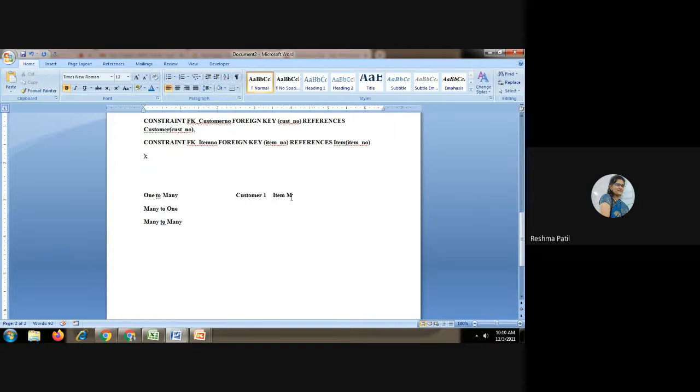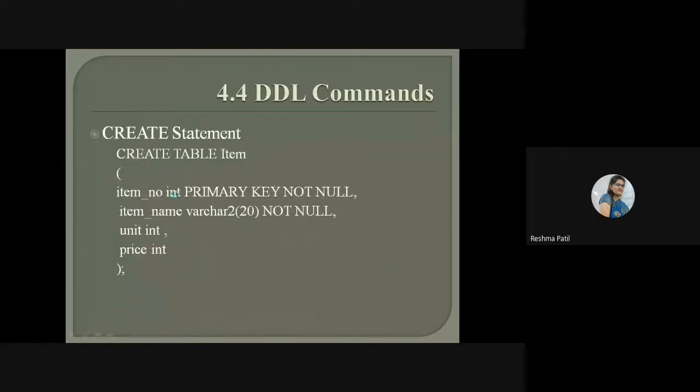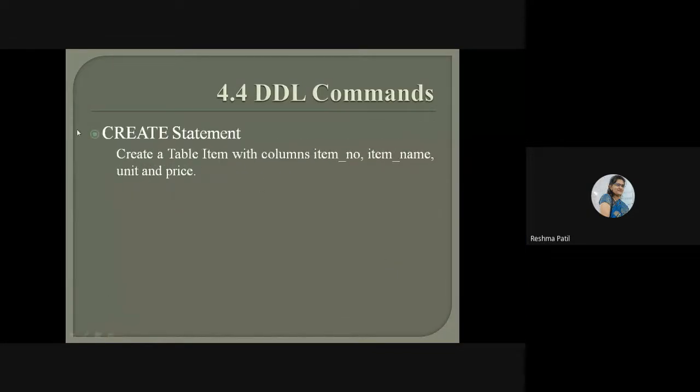One to many means in this table we are going to write the first ID, first number. If in the question you get this, show one to many relationship, and in the question they have not given this part, suppose this is the item table.